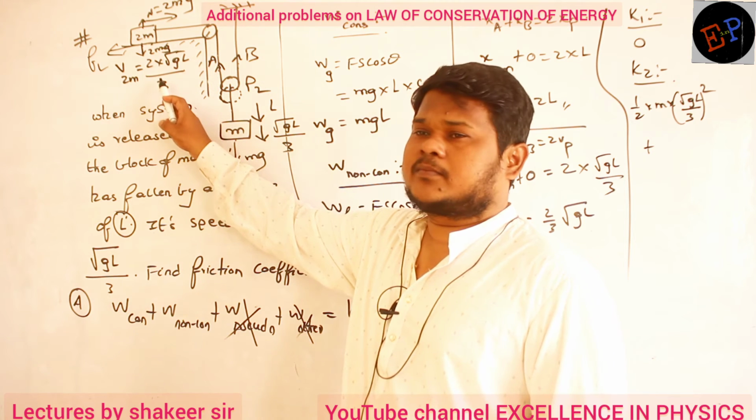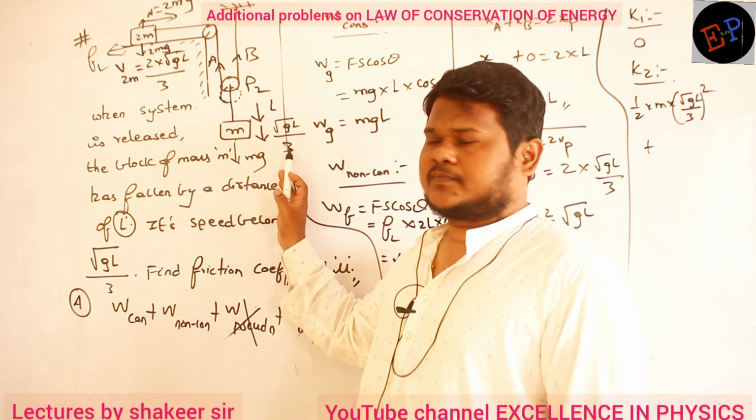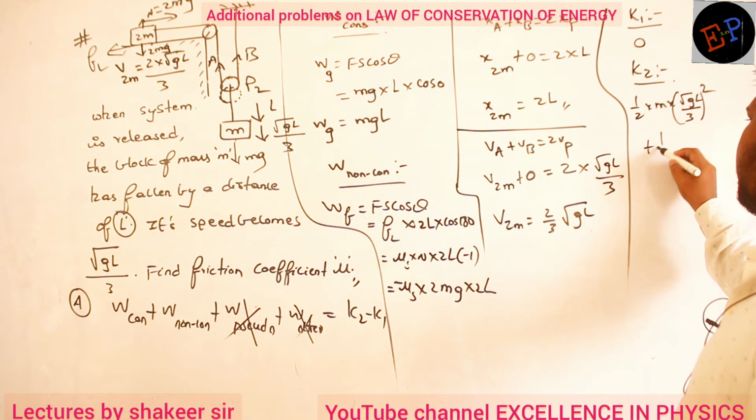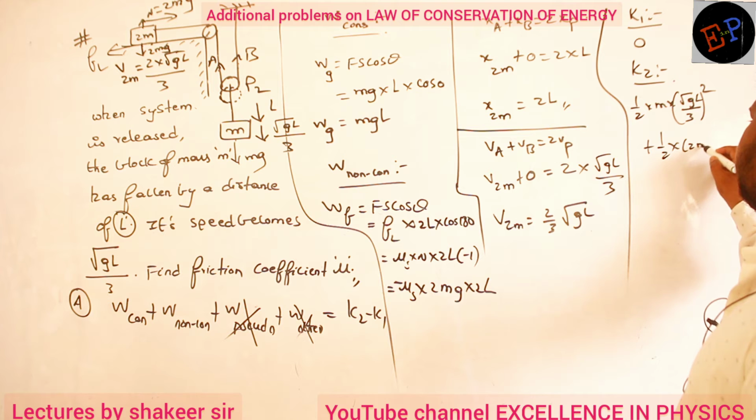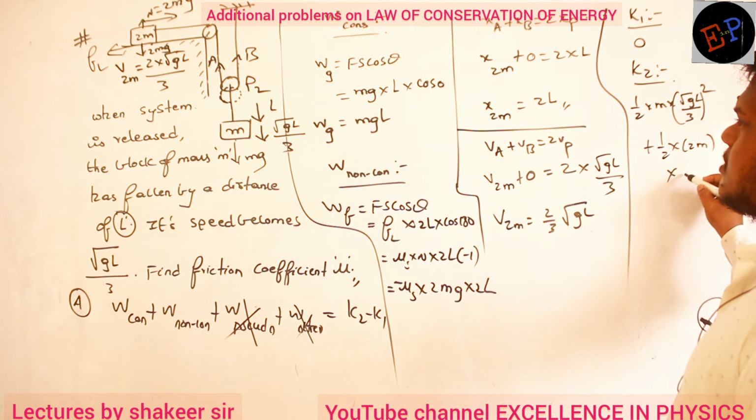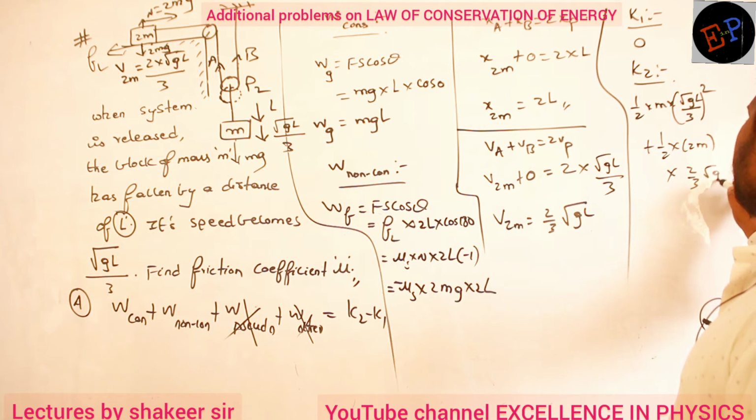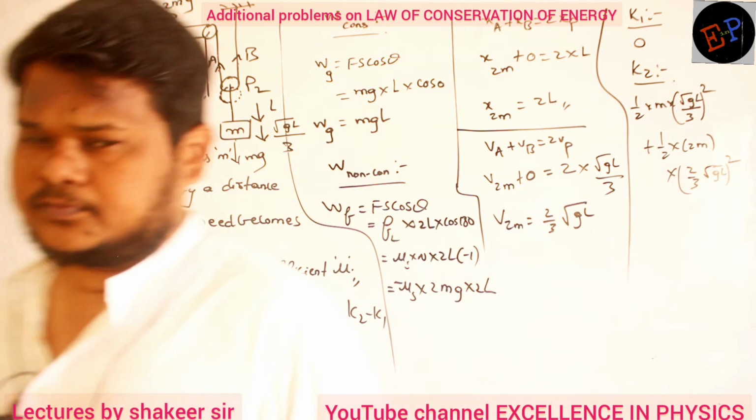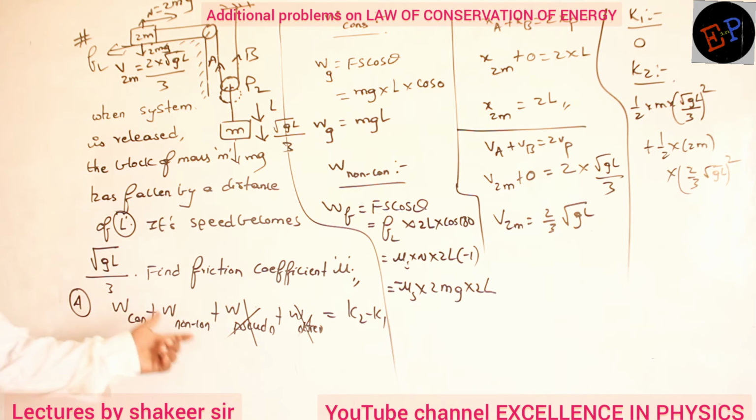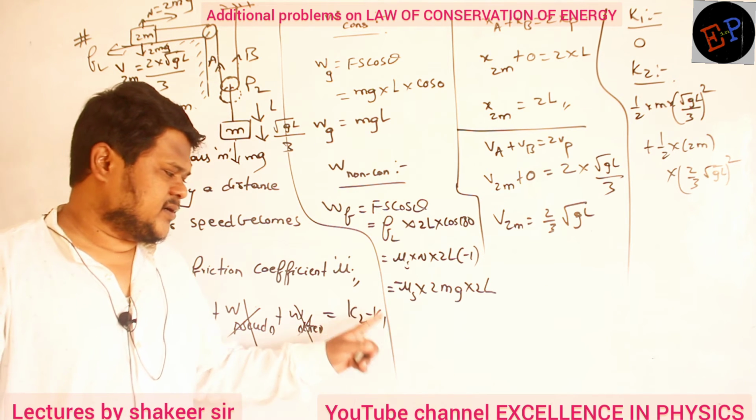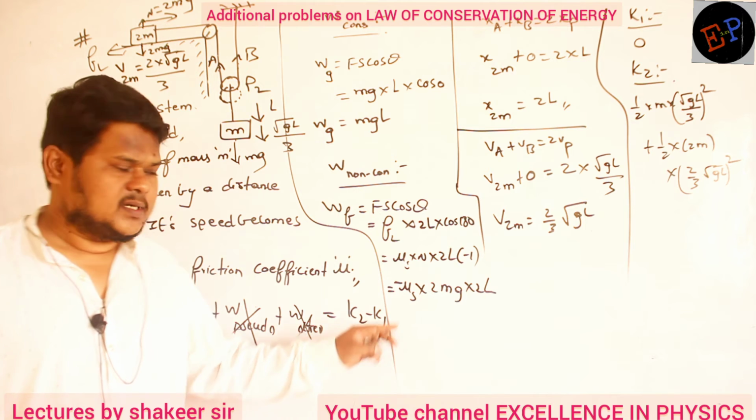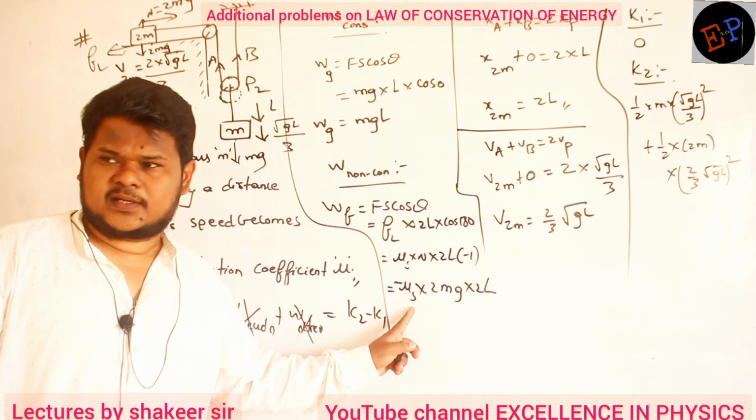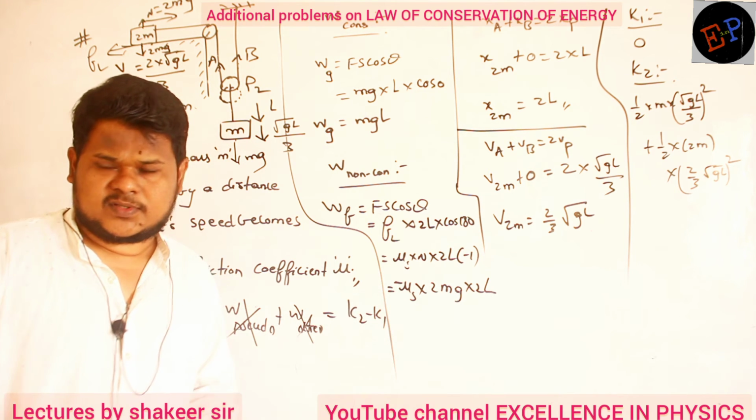What is the velocity of 2m? Double the velocity of this one. What is that velocity? 2 by 3 of root gl, and its mass is also double, so half mv square, half into mass which is 2m. Clear? And what is the velocity? Velocity is 2 by 3 root gl whole square. Okay, so I have calculated all the values now. Work done by conservative forces, non-conservative forces, final kinetic energy, initial kinetic energy, everything we have calculated. Just substitute in this equation and find out this mu value. Clear? Everything we have, only mu we don't have. So see what answer you will get.